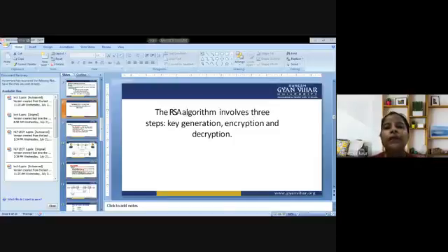S/MIME, that is a standard for public key encryption and signing of MIME data. PGP, Pretty Good Privacy, is an encryption program that provides cryptographic privacy and authentication for data communication. It is used for signing, encrypting and decrypting text, email, files, directories, and whole disk partitions, and to increase the security of email communication.